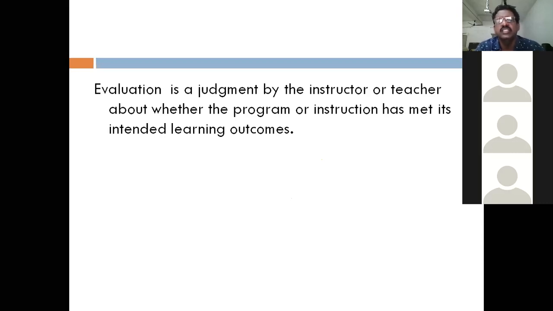Whether he learned or not, we have to go for a test. That is what a test. Evaluation, judgment. We may give judgment whether he reached, attained the goals or not.